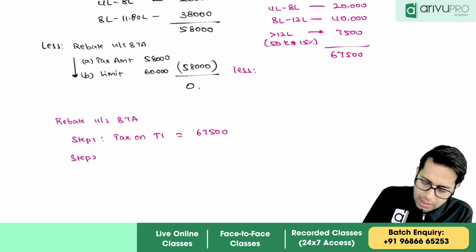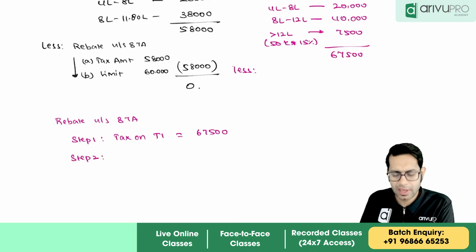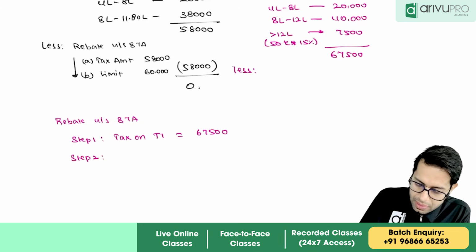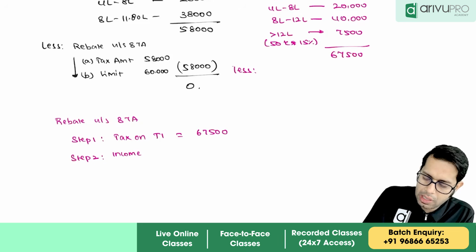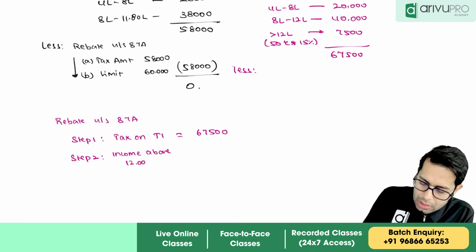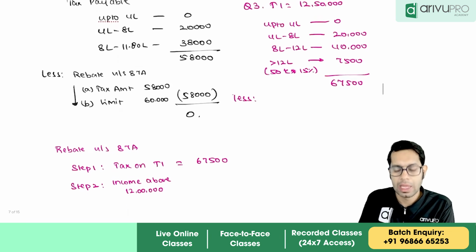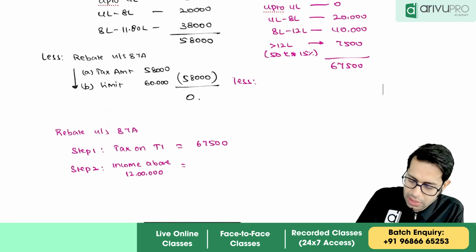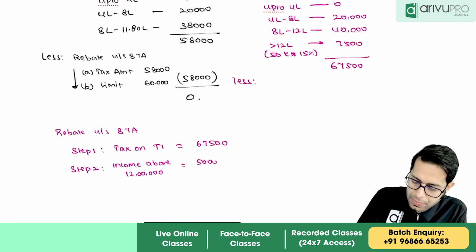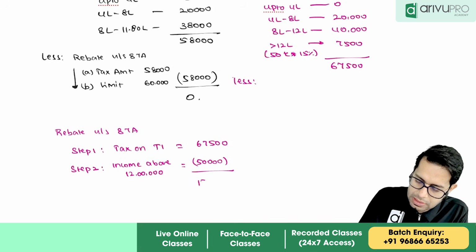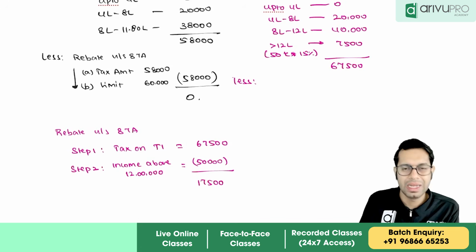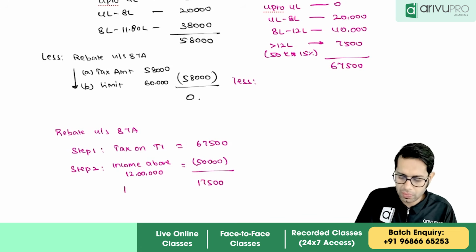Then, tax on total income is 67,500 less extra income. Income above 12 lakhs. How much is the income more than 12 lakh rupees? They have given income of 12 lakh 50,000. So extra income is how much, sir? 50,000 rupees. So difference is 17,500. This is the rebate which will be given to you.